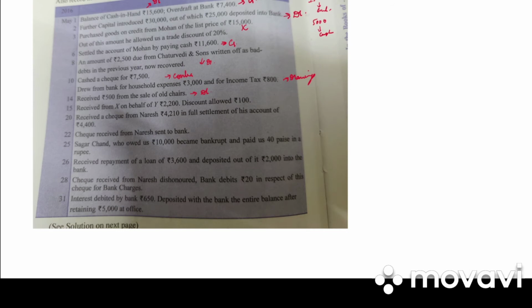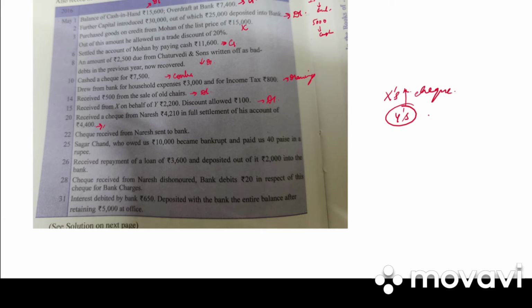Then received from X on behalf of Y 2,200. So X gave us a check, but we had to actually collect it from Y. So on behalf of Y, X gave us a check. So it will be written on the debit side as to Y's account. Why? Because actually Y had to pay us the amount. Then we have received a check from Naresh in full settlement of the account. So have they mentioned whether it is deposited in the bank or not? No. So this entry would not be written.